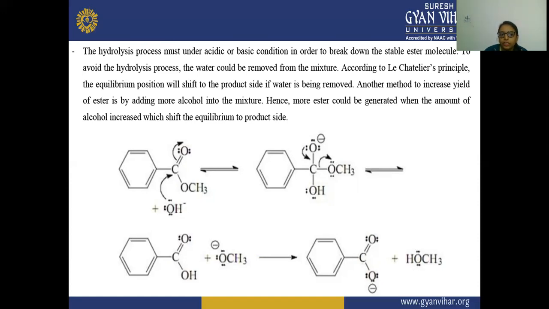Another method to increase the yield of ester is by adding more alcohol into the mixture. If we add more alcohol to this mixture, then there will be an increase in the yield of the ester. Hence, more ester could be generated when the amount of alcohol increases, and this shifts to the product side, meaning to the ester side. So here this hydrolysis process is given.